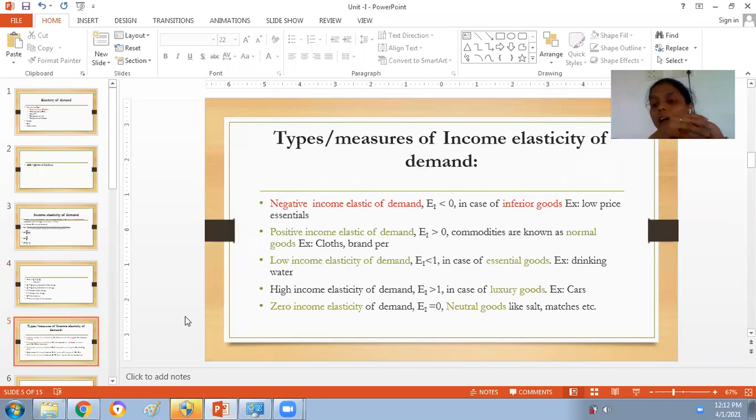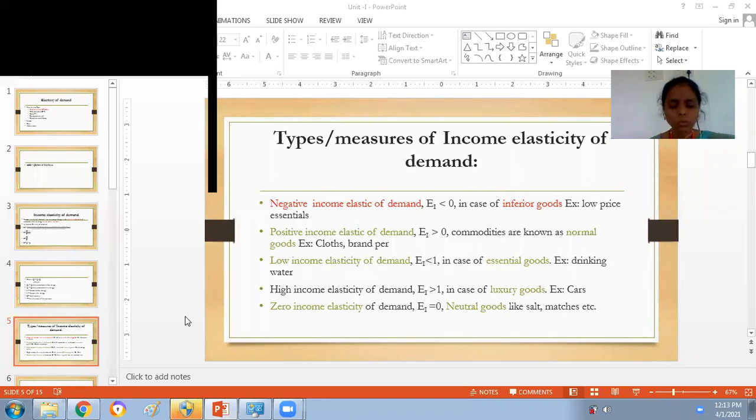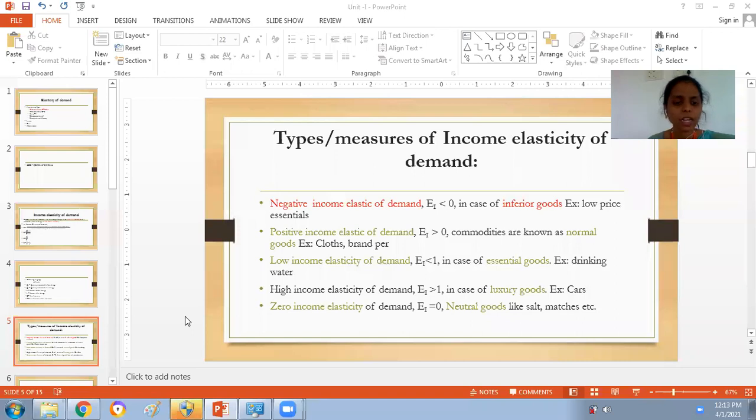As we said, we have different types or measures of price elasticity. In the same manner, we have different measures for income elasticity of demand. Now, what are the measurements of income elasticity of demand? Once we calculate the income elasticity of demand, it might be different.